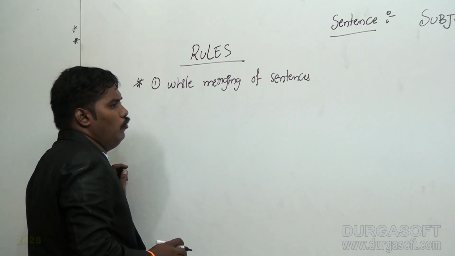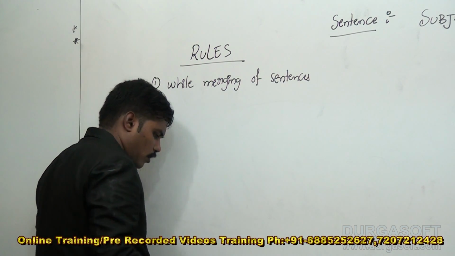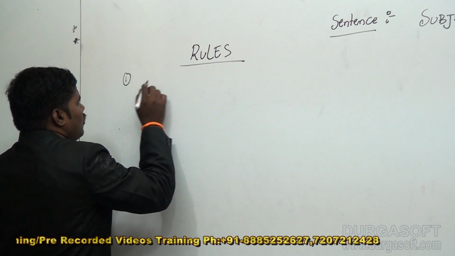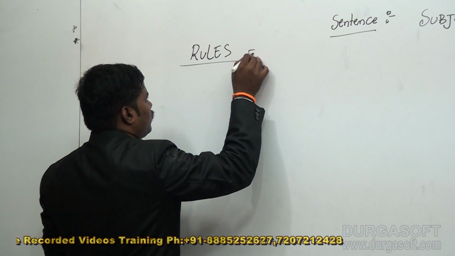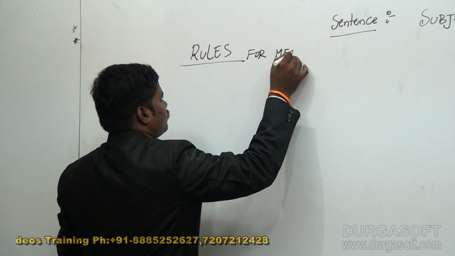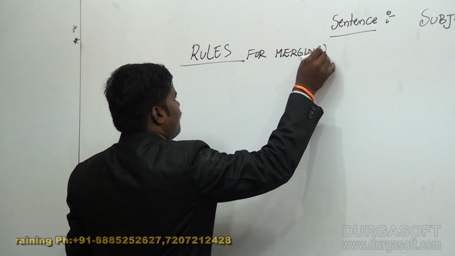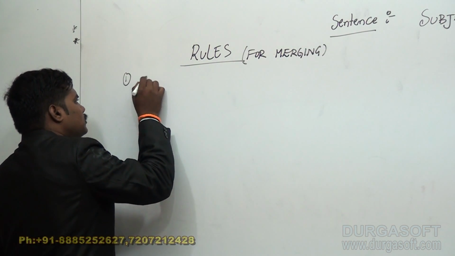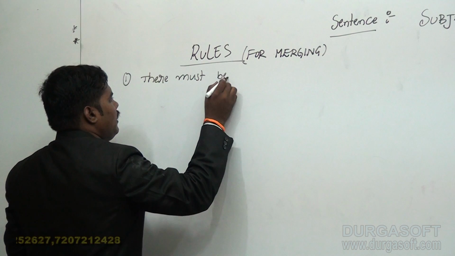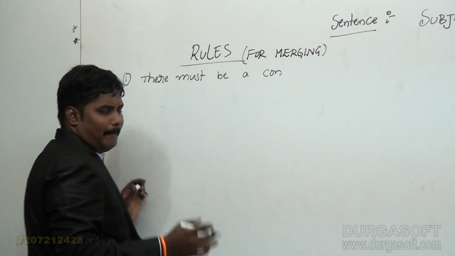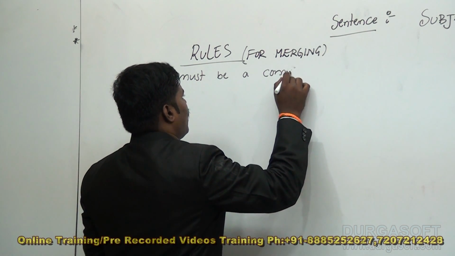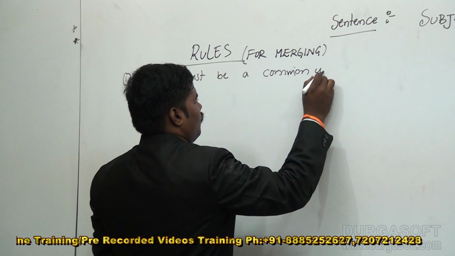Rules for merging of sentences, merging meaning combining. First condition: there must be a common word in the merging of two sentences, at minimum one common word.